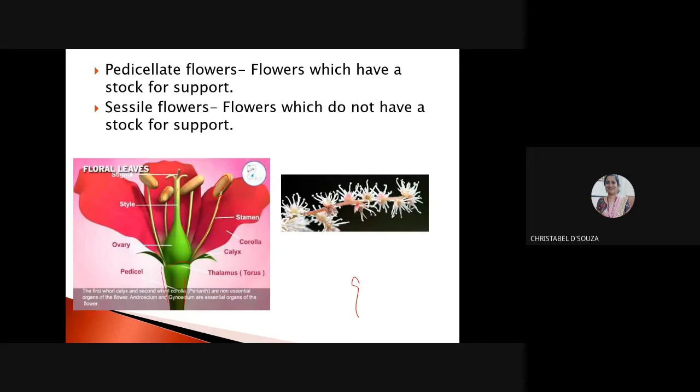The whorls are calyx, corolla, androecium, and gynoecium, right? The calyx and the corolla are the non-essential parts of the flower, and the gynoecium and the androecium are the essential whorls of the flower. Is that clear?